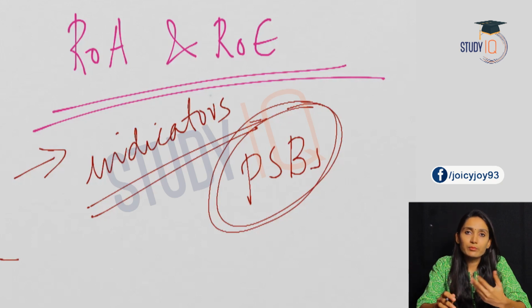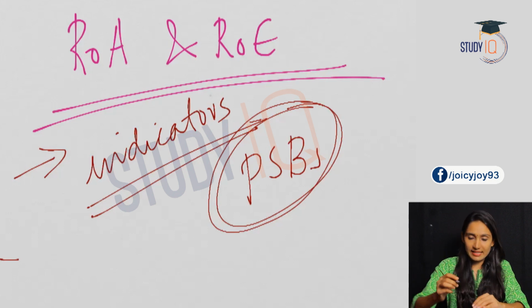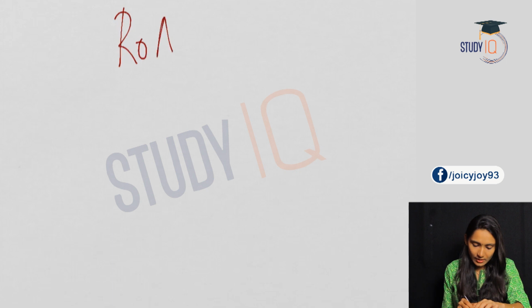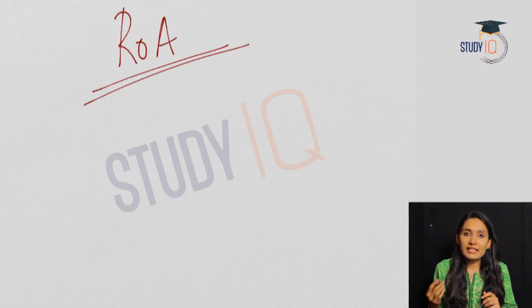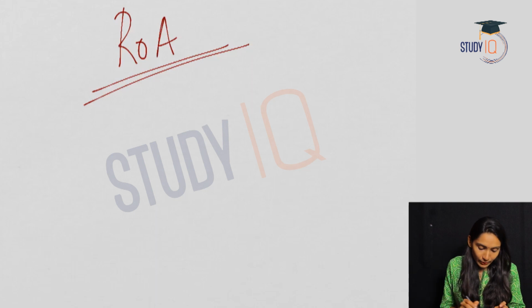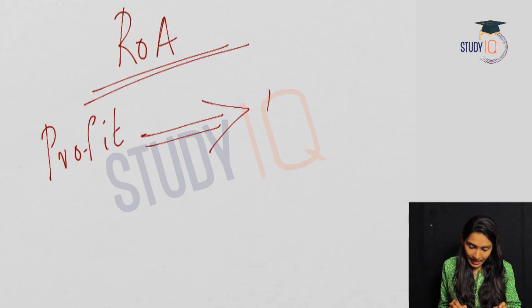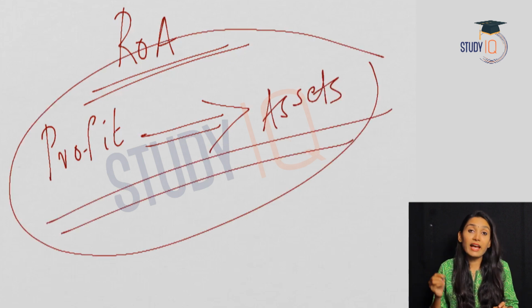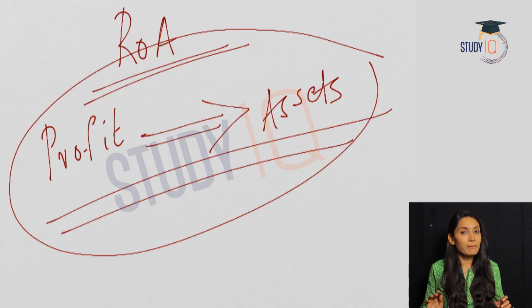As we said, both these are indicators of the performance of banks. First of all, let us see what is return on assets, or ROA. Return on asset indicates how profitable a bank is compared to its assets. So relative to its assets, how profitable is the bank. Profit is calculated on the basis of the assets of the bank. So this is the relationship between the assets and the profit of the bank.